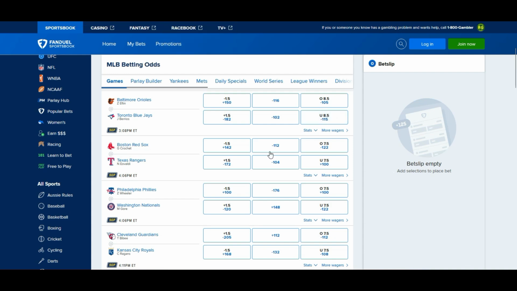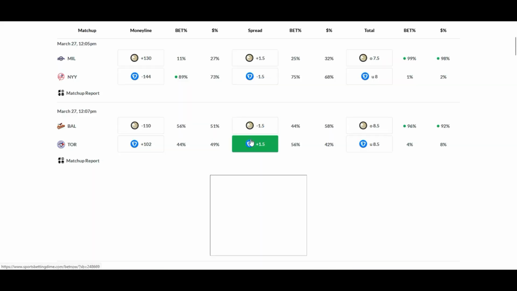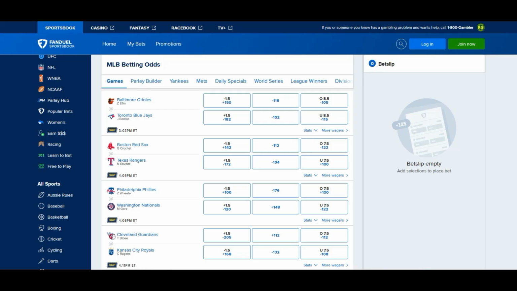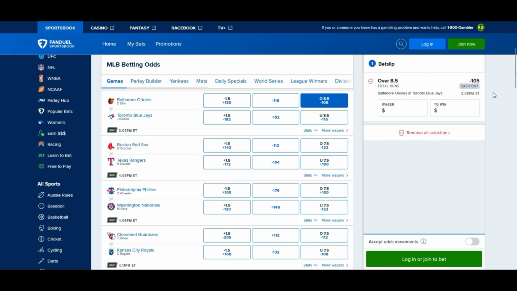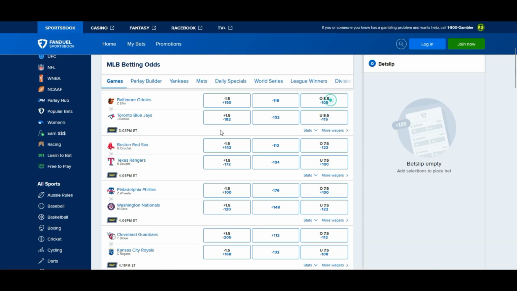Now, let's see where the money is going in this one. We'll start with the totals here. 96% for the betting, 92% for the money on the over. So people are betting heavily on the over. And that may be a wise pick if this minus 105 holds up at that cost. Minus 105s hit more than the minus 115s for sure.